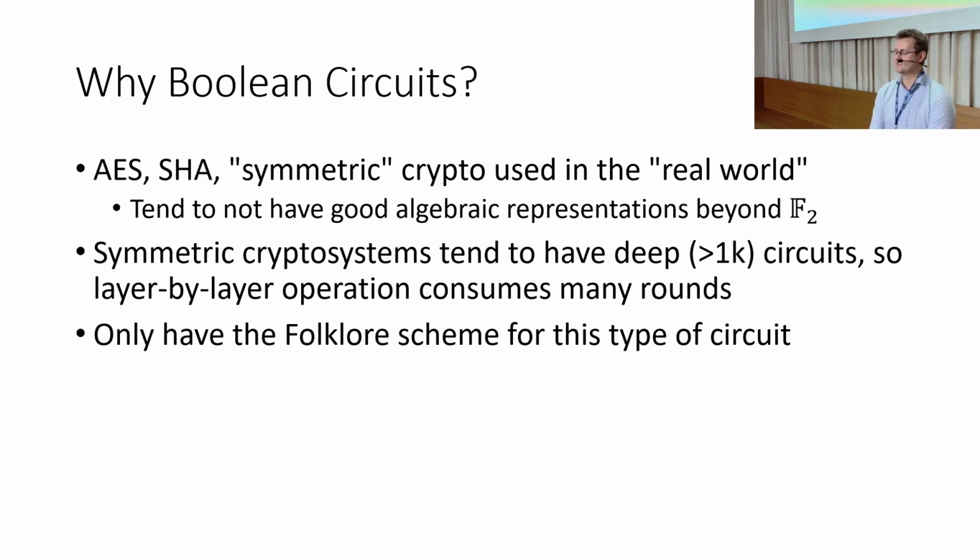Of course, I need to mention why this is not currently solved already. And as with many things in MPC, this is ultimately a question of efficiency. Each of these primitives does not have a very good algebraic representation beyond that in the field of two elements, as they largely consist of bitwise operations and permutations. For our case of maliciously secure dishonest majority threshold schemes, we only have the folklore scheme for these crypto systems, which I will define in the following slides.